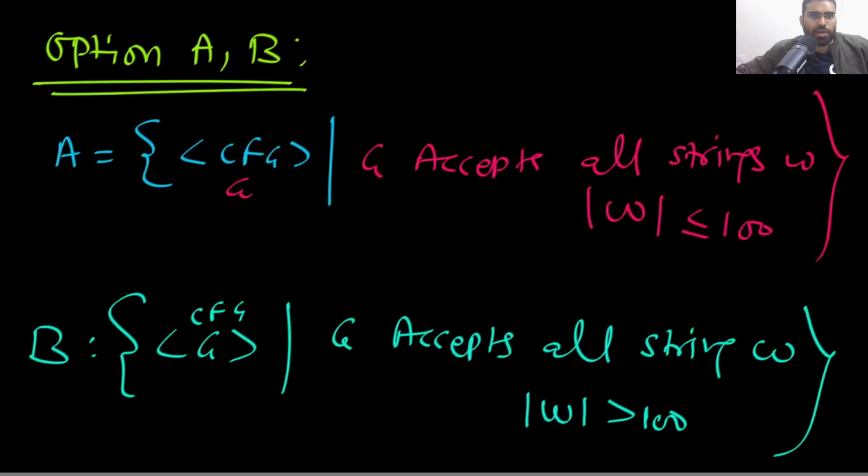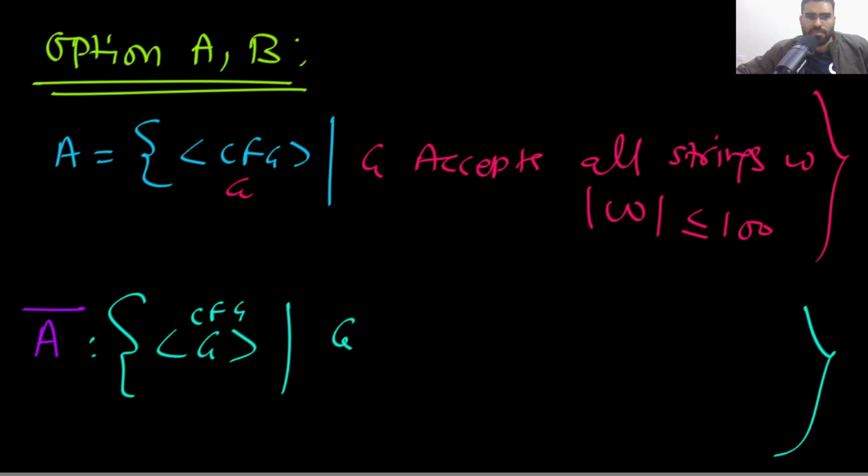What will be the complement of A? Can anyone tell me? If your language A is this, then what will be the complement of A?